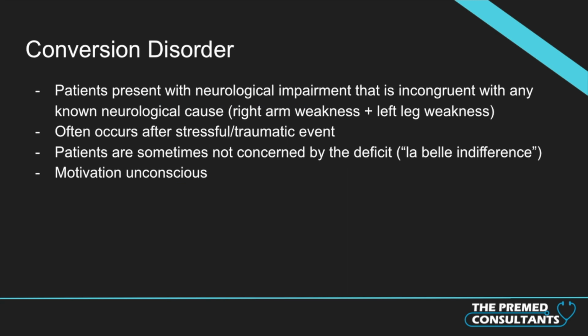The next disorder is conversion disorder. And conversion disorder is when patients present with a neurological impairment that doesn't add up with any known neurological cause. And the example I have written down here is when a patient comes in with right arm weakness and left leg weakness. That wouldn't really make sense if they were to have a stroke. They would have paralysis on one side of the body. They wouldn't have both sides of the body like that.